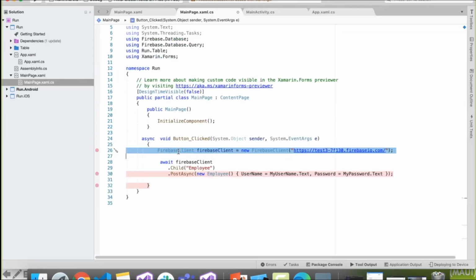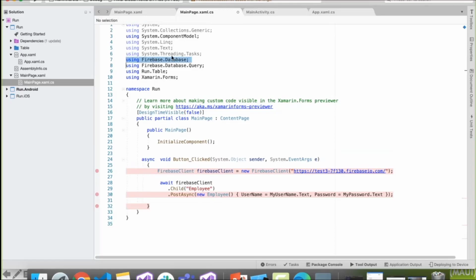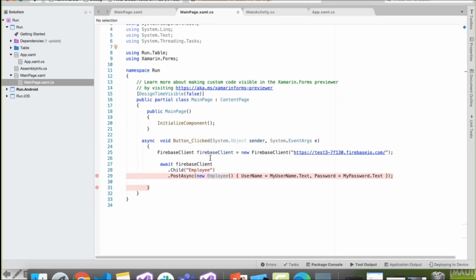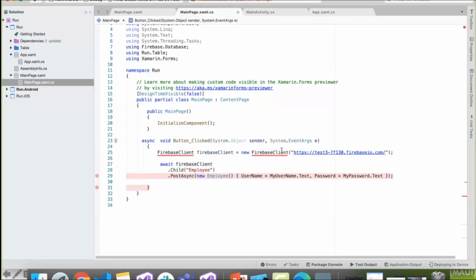So this Firebase client is inside your Firebase database. So let me remove that, so that everybody will know where this magical word comes from. Here we are using the Firebase database, and we are going to add this endpoint or the connection string. This is like a connection string, or you can call it an API or something like that. So how are we going to